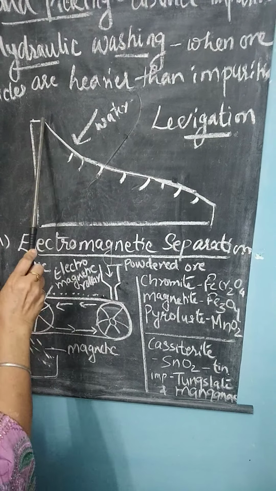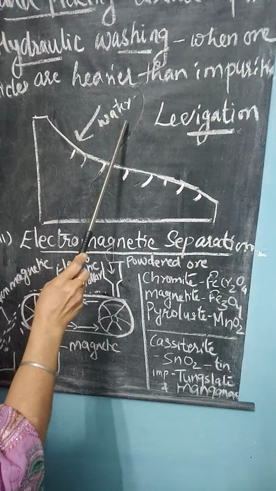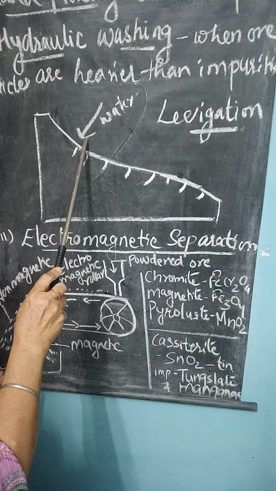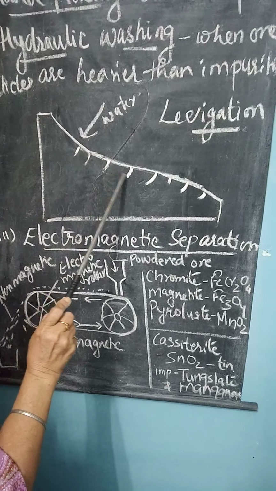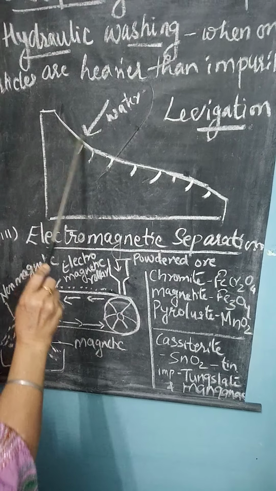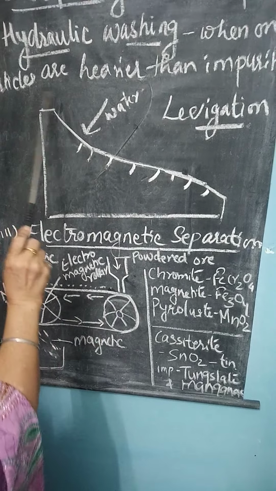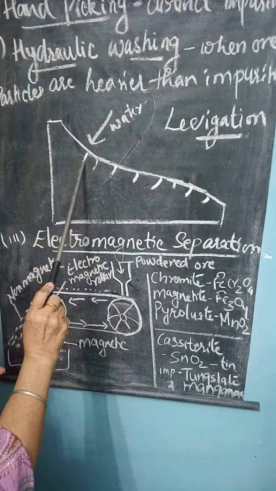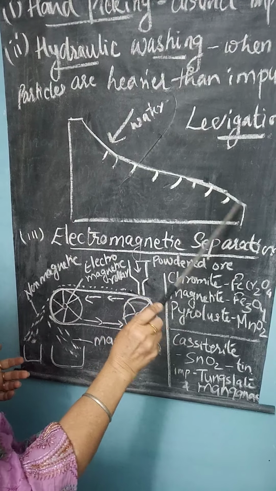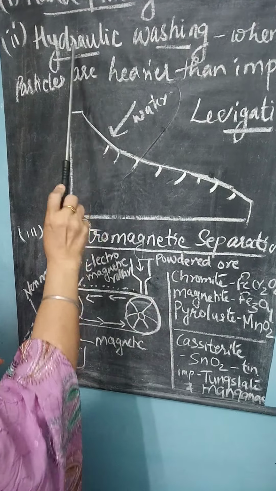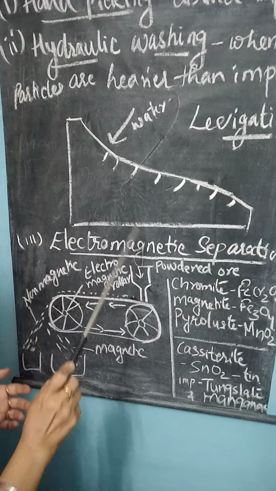As soon as ore is placed here and a stream of water is forced on this plank, which has small grooves, the ore moves down with the water, the heavier particles get settled in these grooves and the lighter impurities are washed away. This is known as hydraulic washing.